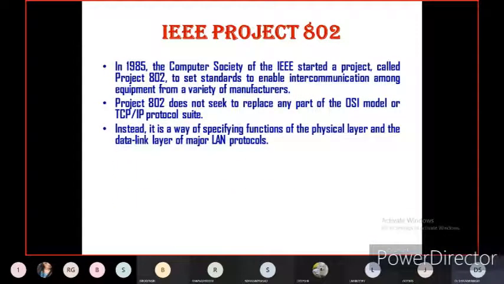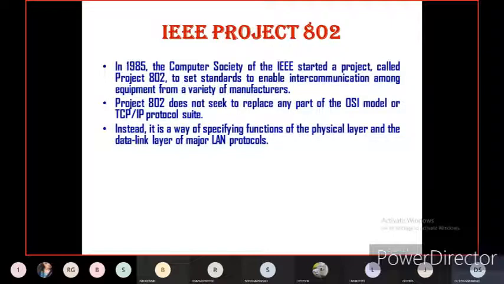Instead, it has very specific functions for the physical layer and the data link layer of major local area network protocols. So IEEE 802 is also a wired protocol, as I told you. Ethernet protocol is actually a wired local area network.